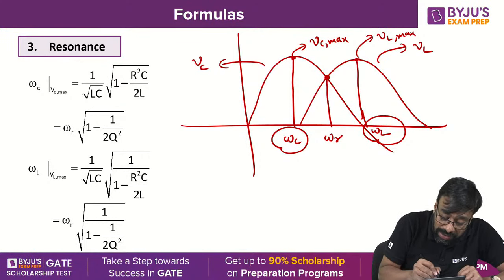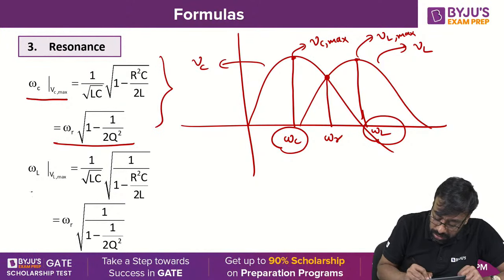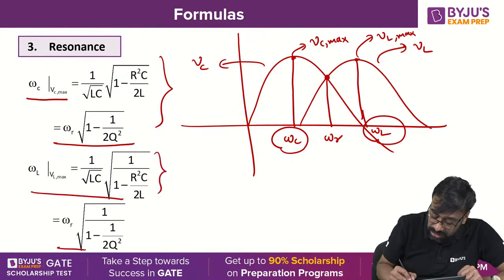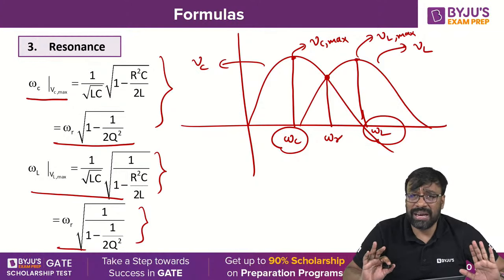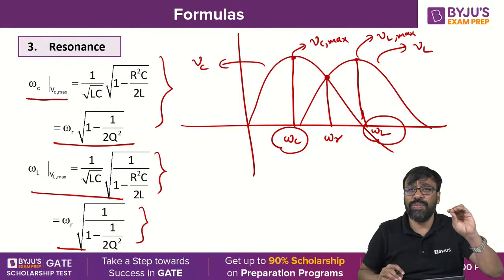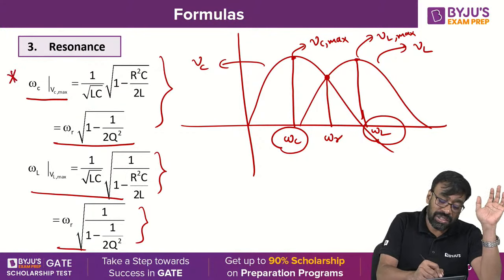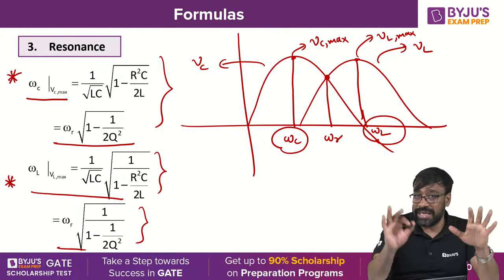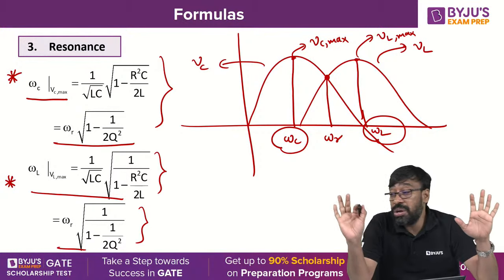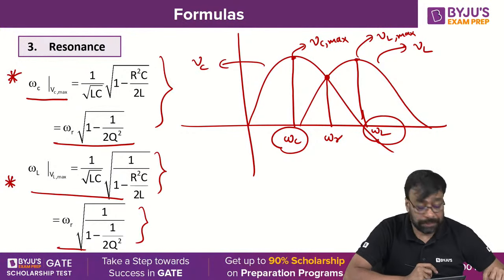For that also you have a formula. Please remember these formulas. You have no other way, you have to learn them by heart. In the entire network theory, there are few places where you must memorize formulas, and these formulas are to be memorized. You can't take any chance. You can't really do research in the exam, I'm telling you. You understand, all of you?